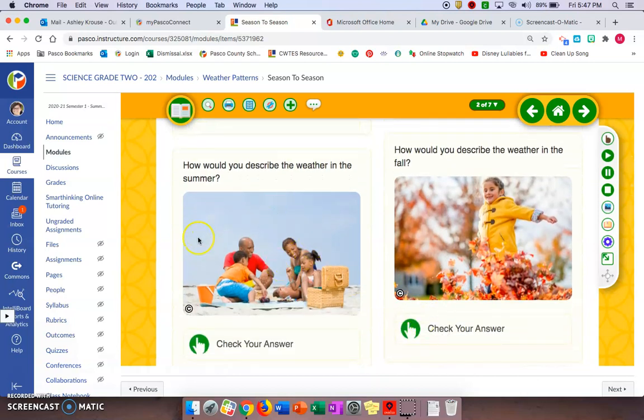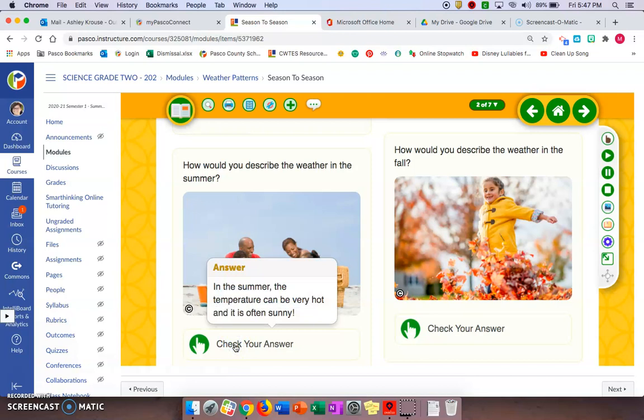How would you describe the weather in summer? Think to yourself for a moment. All right, check your answer. In the summer, the temperature can be very hot, and it is often sunny.